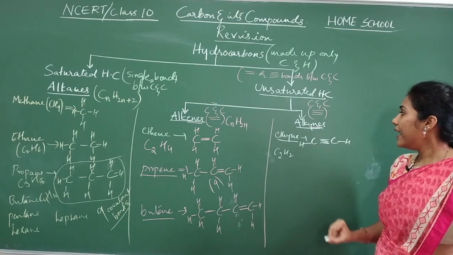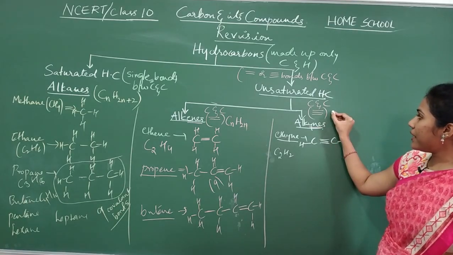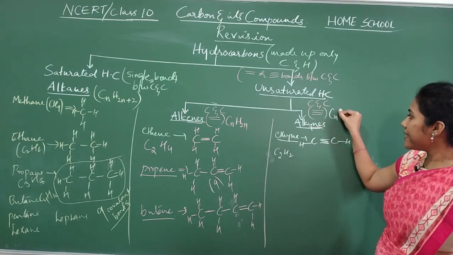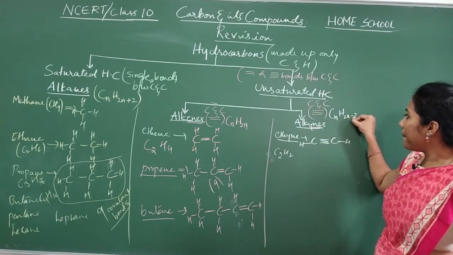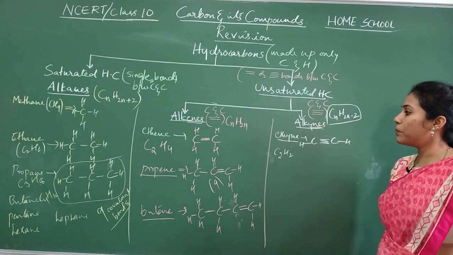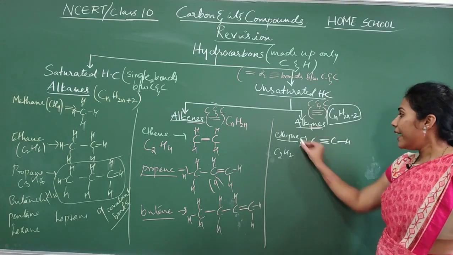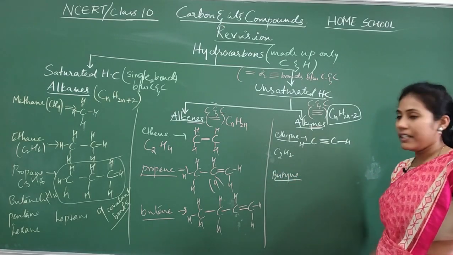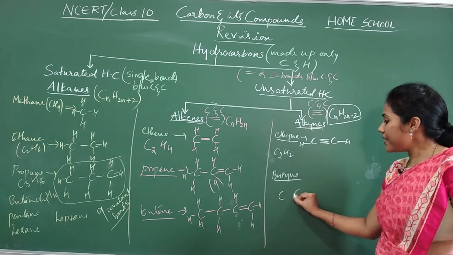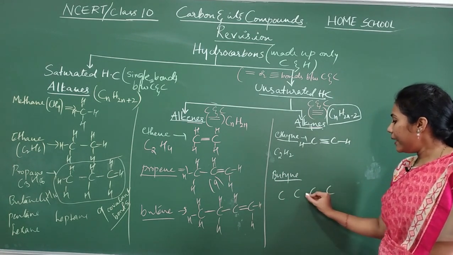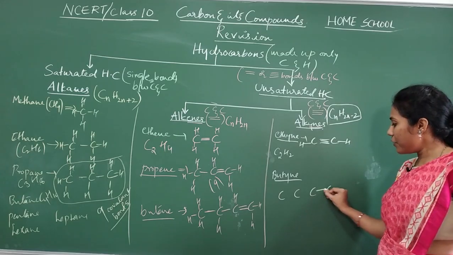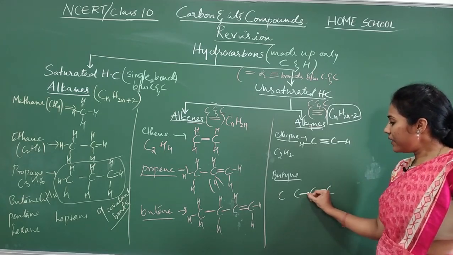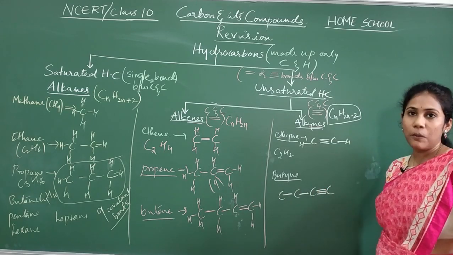What is its formula? C2H2. And can you tell me what is the general formula of alkynes? It is CnH2n minus 2. This is the general formula of alkyne. And can you write the structure for butyne? Butyne, you know, but in the sense 4 carbons. Between the last carbons you have to put a triple bond, and between the remaining carbons it will be single bond only.